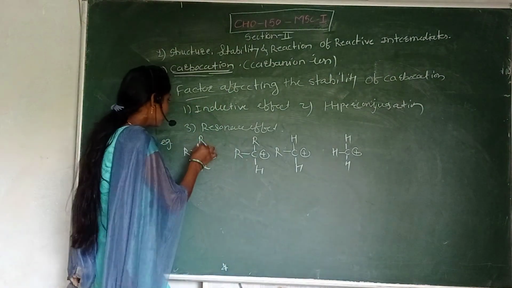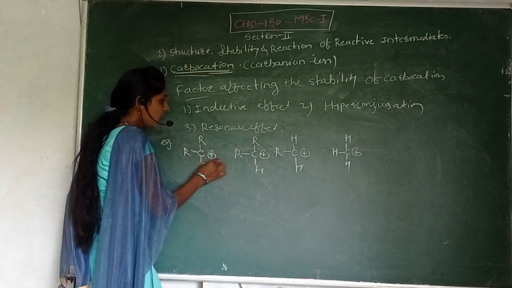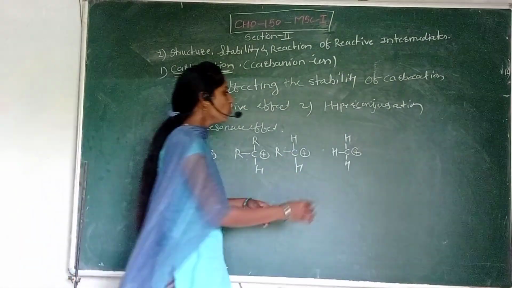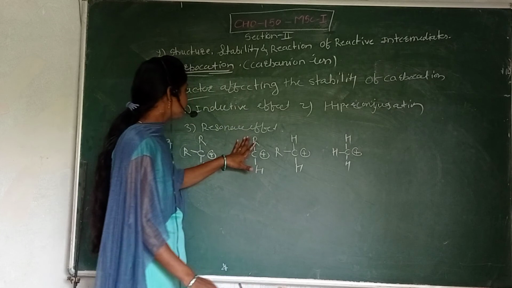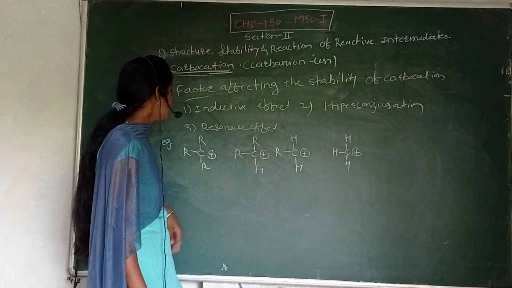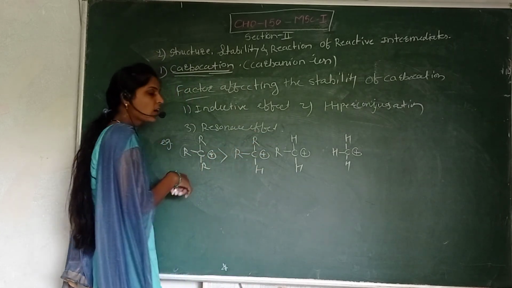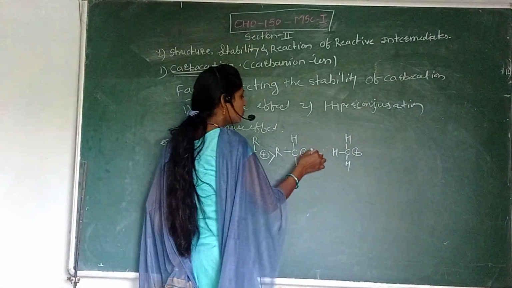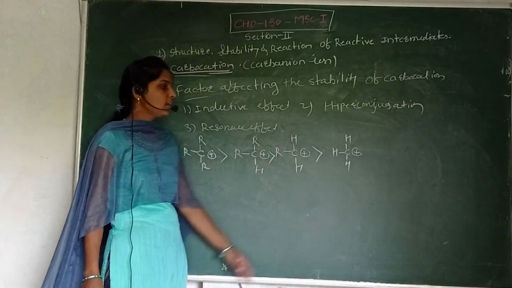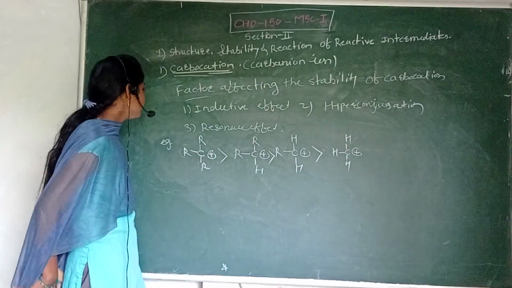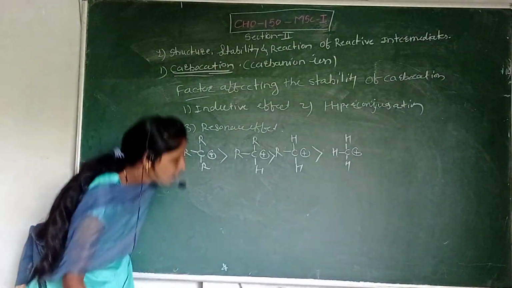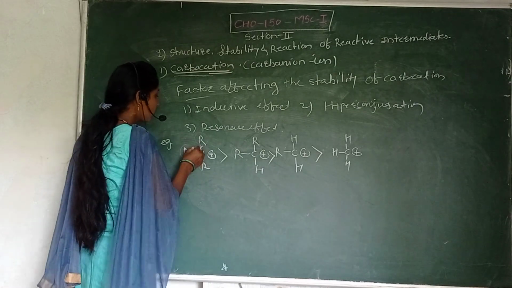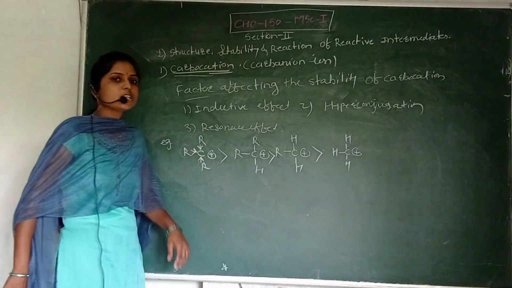Okay, see here, there are three alkyl groups, here two alkyl groups, here one alkyl group, and here no alkyl group is present. So for the stability of the carbocation, tertiary carbocation is more stable than secondary carbocation. Secondary carbocation is more stable than primary, and primary is more stable than the methyl carbocation. Why? In tertiary carbocation, here three alkyl groups donate for the stabilization of carbocation.